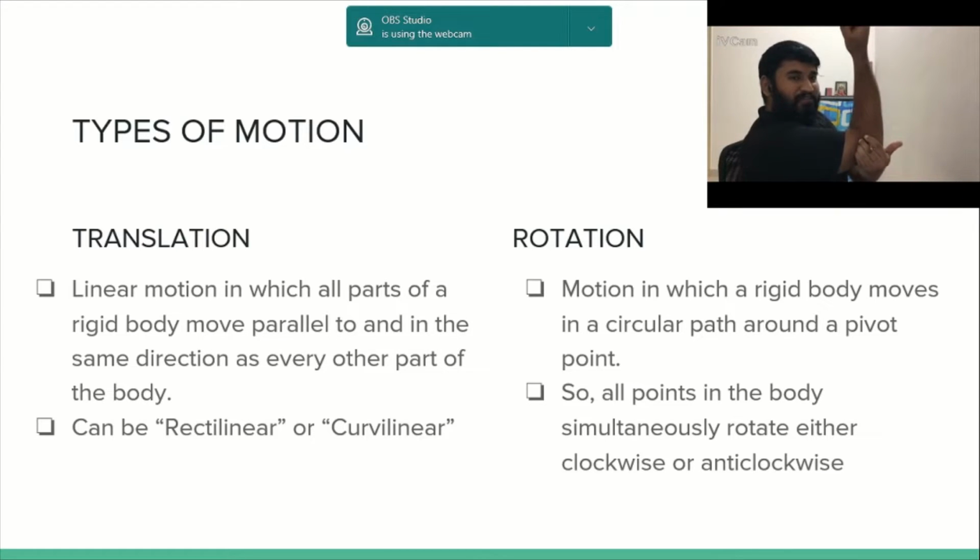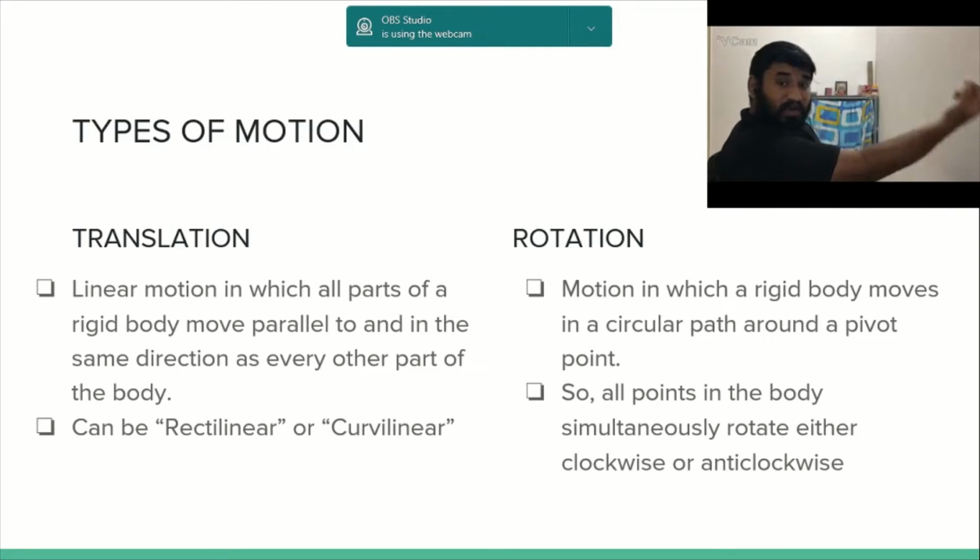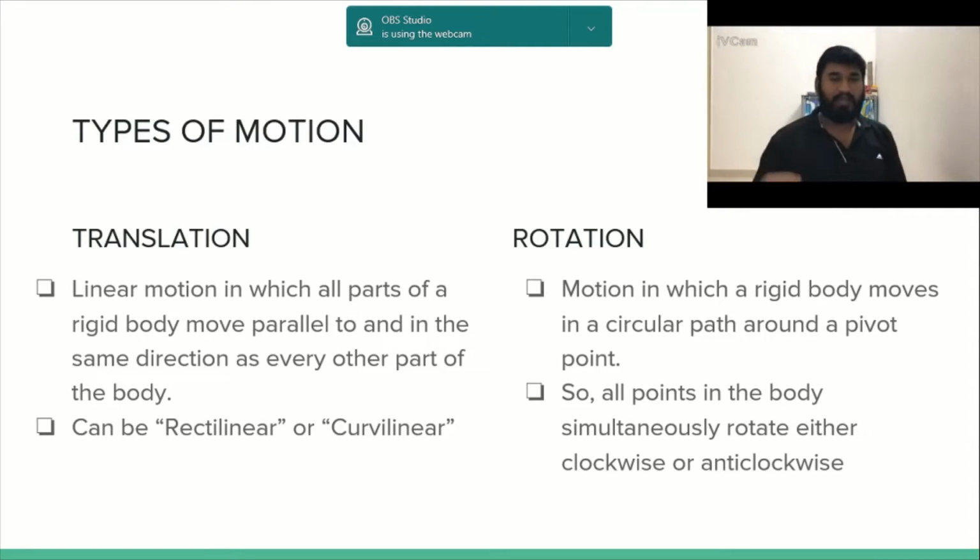So you have an imaginary line through this immovable bone, and the other bone, that is the distal part of the bone, moves around this axis of rotation or the pivot point. A motion in which a rigid body moves in a circular path around a pivot point is called rotation. All points in the body simultaneously rotate either clockwise or anti-clockwise.